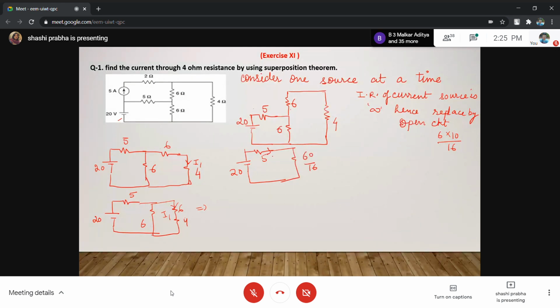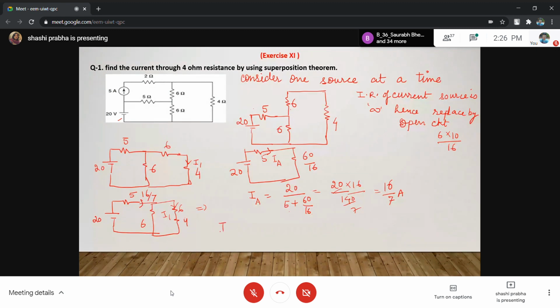So can you find this current which is defined as IA? IA is equal to 20 upon 5 plus 60 upon 16. So this is 20 into 16, 5 into 16 is 80, 80 plus 60, 140. So this is 16 by 7. This current IA is 16 by 7. That means this is 16 by 7.